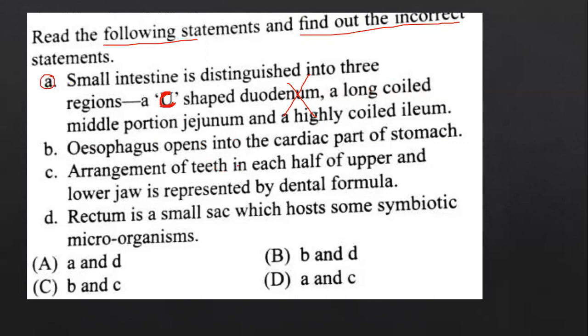Esophagus opens into the cardiac portion. It is a correct one. Arrangement of teeth in each half of the upper and lower jaw is represented by the dental formula. Correct. Rectum is a small sac which hosts some symbiotic microorganism. It's not rectum. We have studied a similar statement in the NCERT. It is cecum that hosts certain symbiotic microbes. So statements A and D are incorrect.